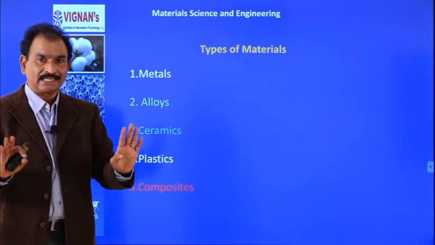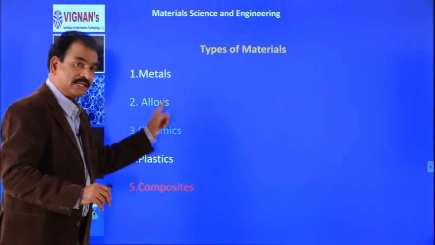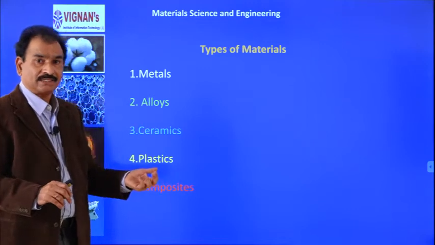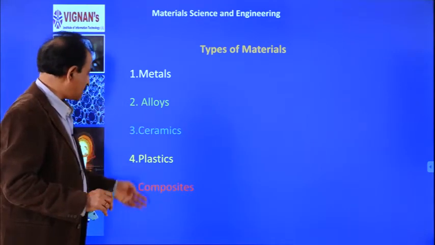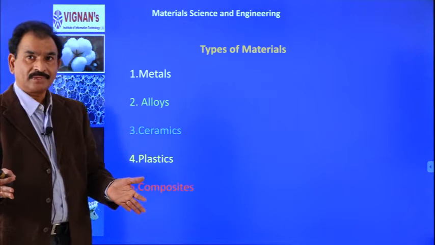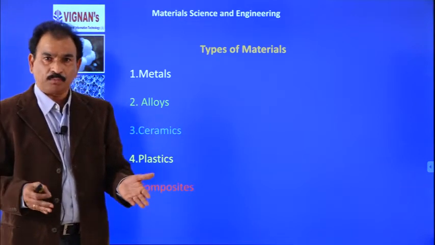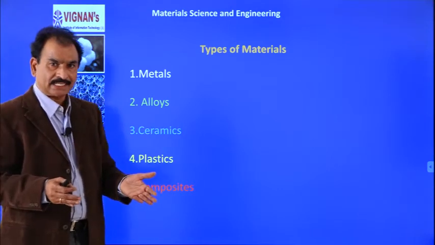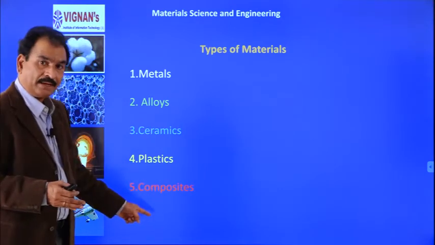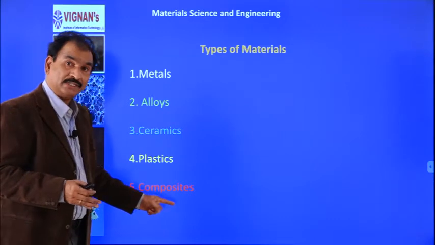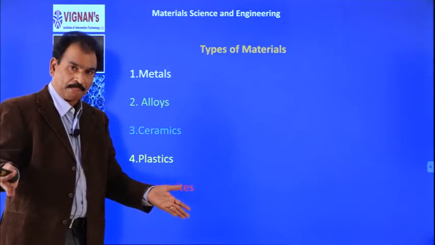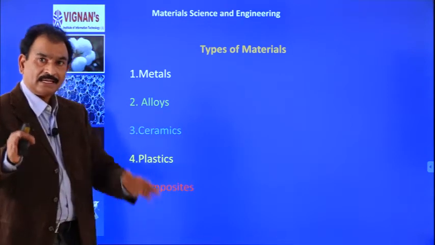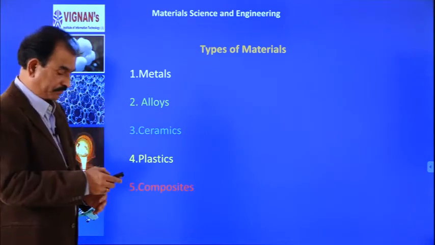You take any industry, either a combination of these or exclusively one material, we use. Of course, there are other materials called semiconductors. A semiconductor is another very important material commonly used in the electronic industry. That is not included here, because these are the materials used in large quantities. That is why I have mentioned 5, and the 6th one is semiconducting materials.